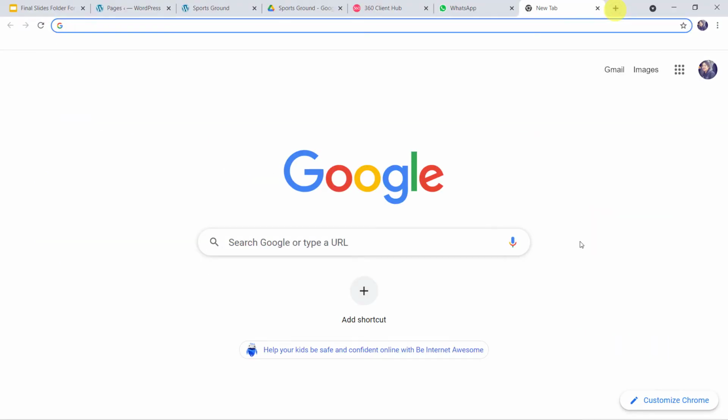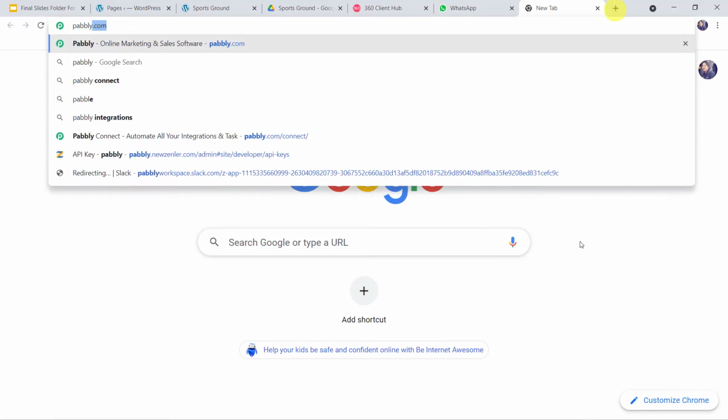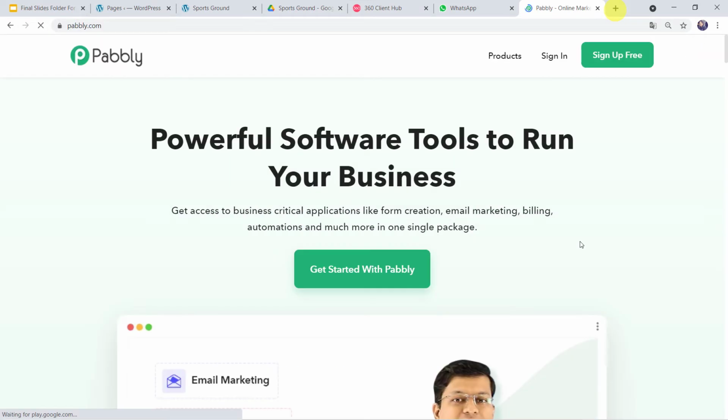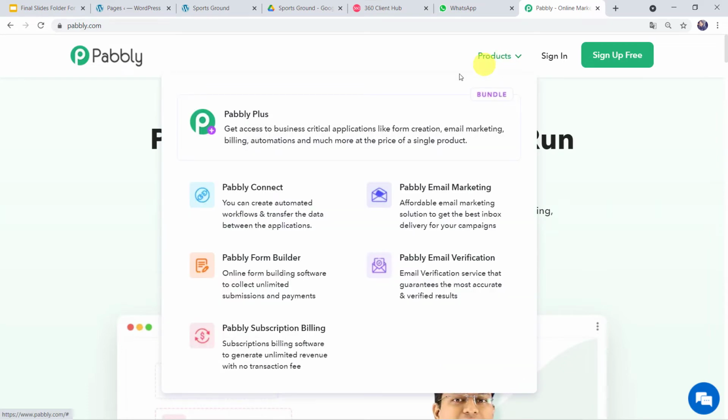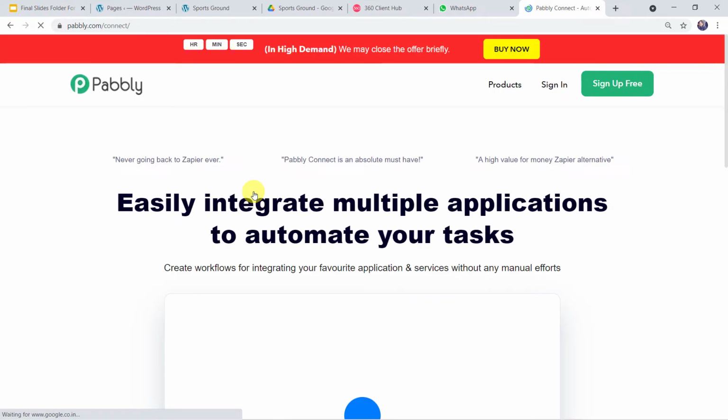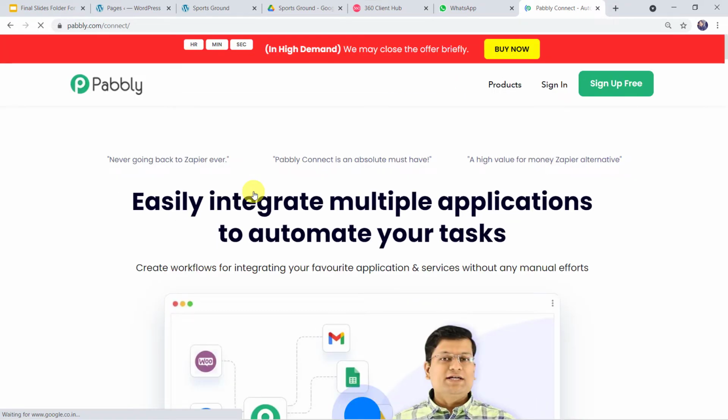For this, let us type pabbly.com in our browser. This is the website of Pabbly. Here we have to come to Products and click on Pabbly Connect. This is the landing page of Pabbly Connect. As you are the first time user, you have to click on Sign Up for Free option. You can create your own account in just 2 minutes by clicking on this option.